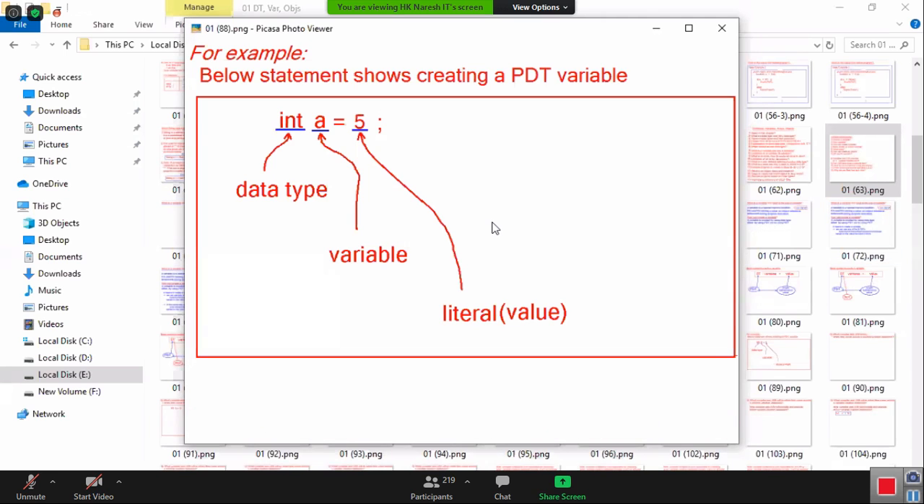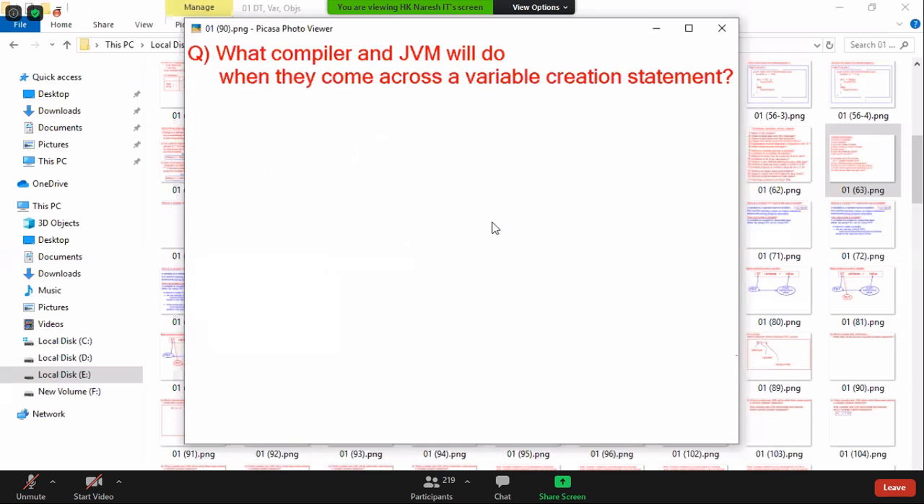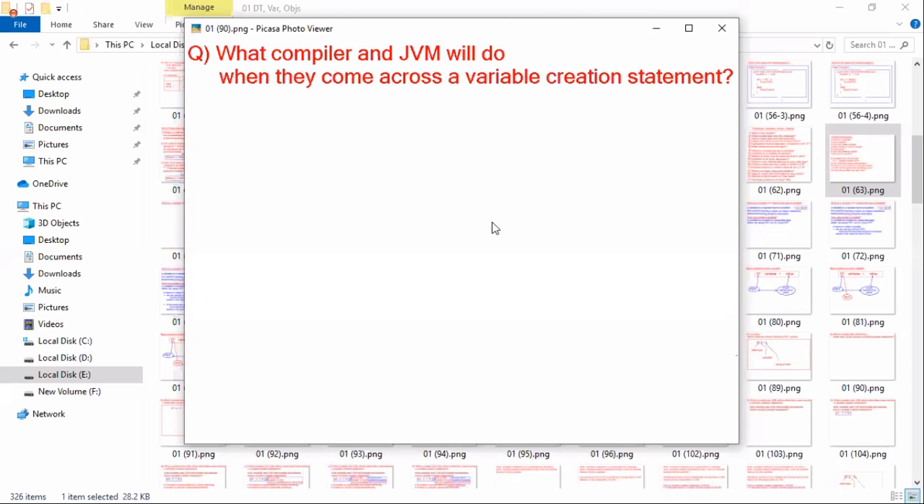Okay. And whenever you create a variable in a file in a Java program, how do the compiler and JVM understand your statement? How will the compiler and JVM react to your variable creation statement? Okay, that point you also should understand.